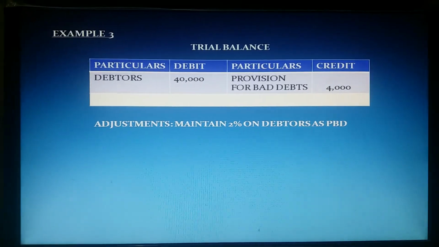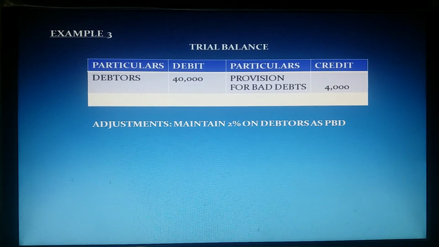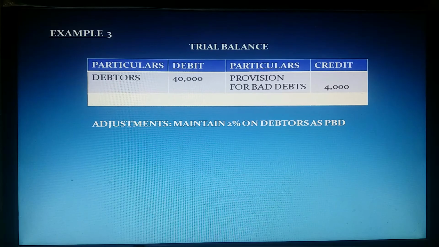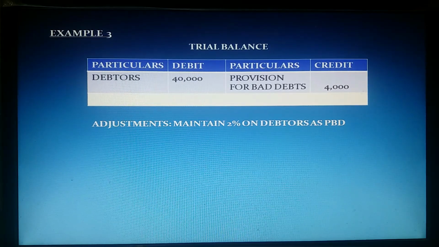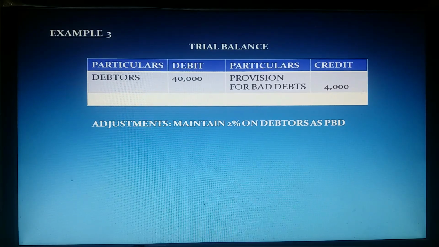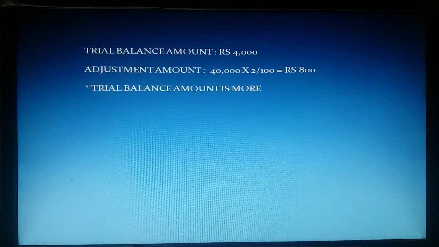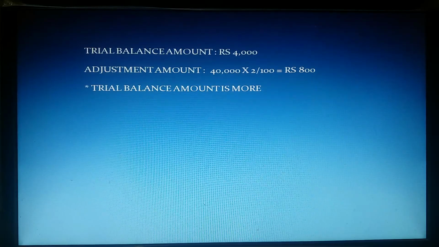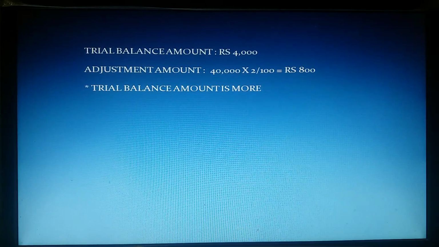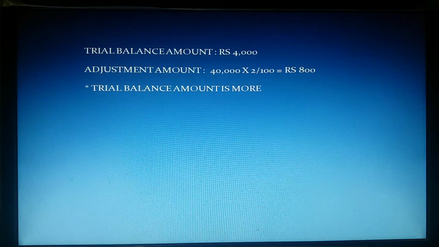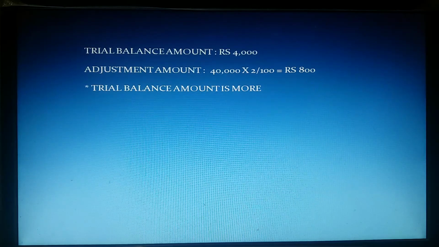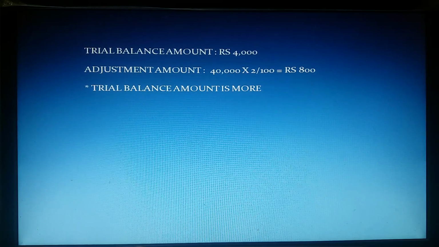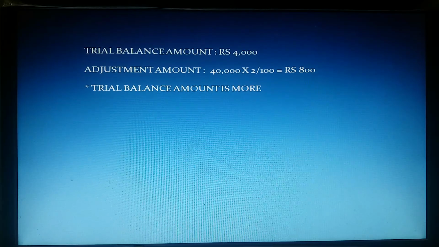See this example. Here also, provision for bad debt is given in the trial balance and in adjustments. Trial balance amount is 4,000 and adjustment PBD is 800 rupees. Means what? Last year we provided 4,000 rupees for provision for bad debts out of last year's profits.